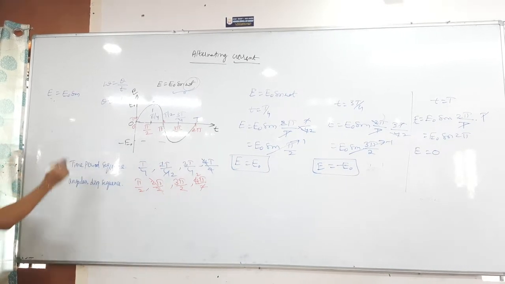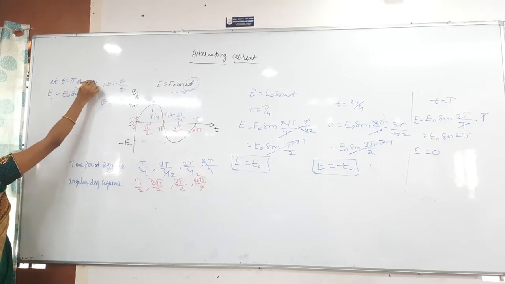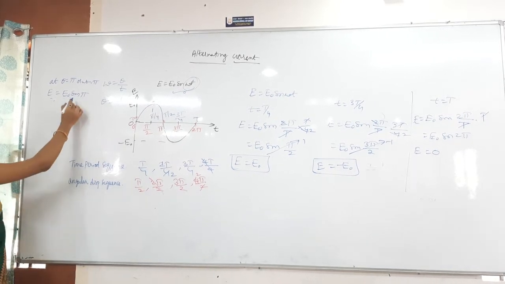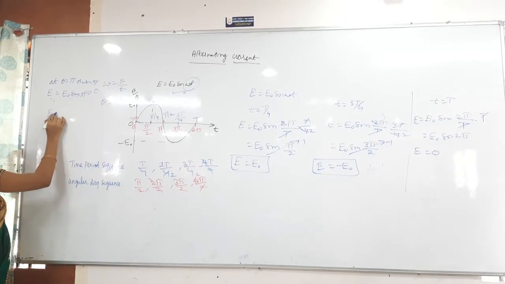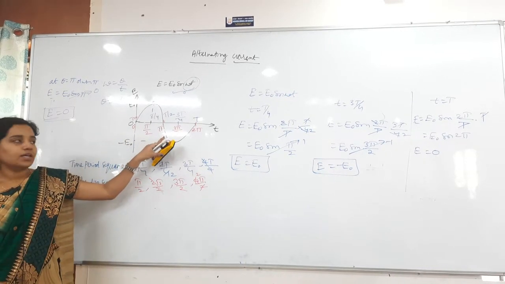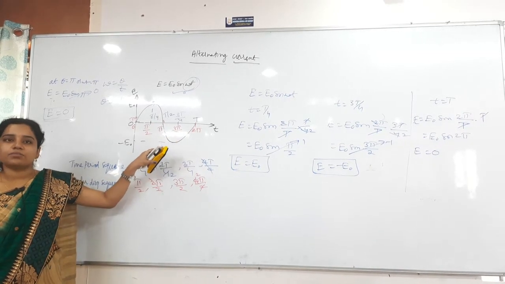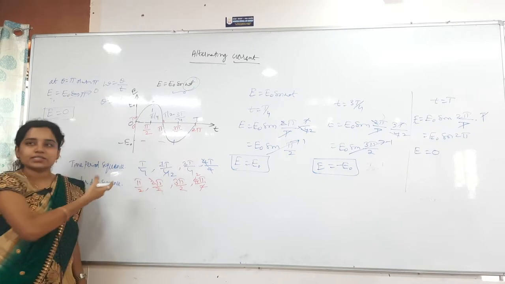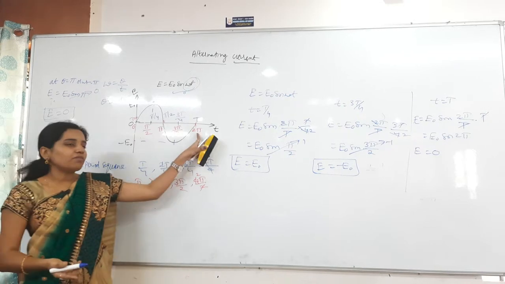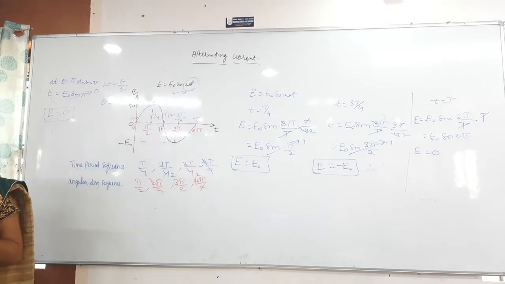Now here I am just calculating at the angular displacement theta is equal to pi, or omega t is equal to pi. Now sine of omega t, what can I substitute? Pi directly. Then sine pi becomes 0. Then E is equal to 0. At pi, voltage is 0. At 3 pi by 2, from this diagram, minus E naught. At pi by 2, plus E naught. At 2 pi, 0 again. Clear? That is about the angular displacements and then time periods.